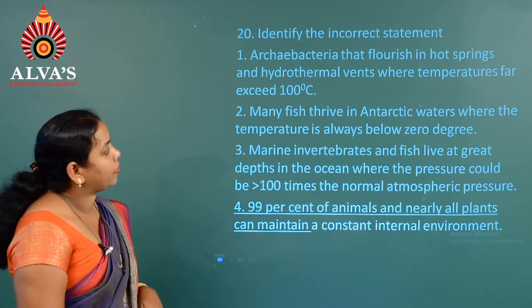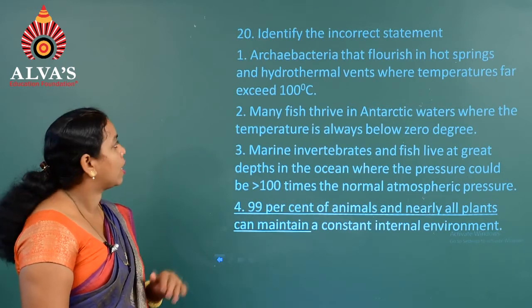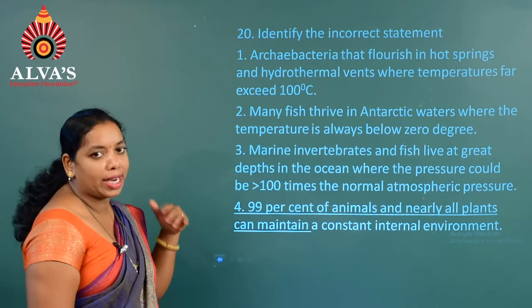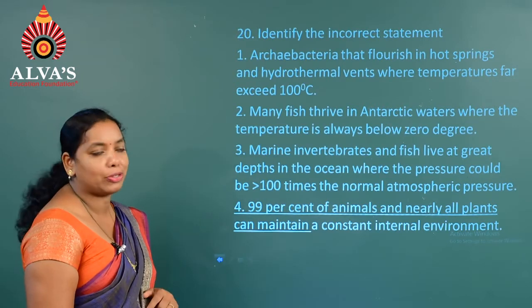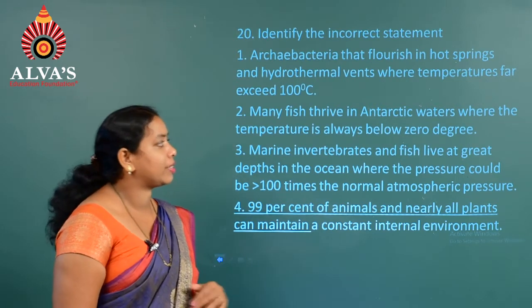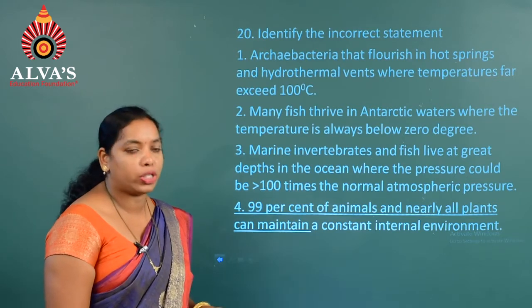The first one, archaebacteria flourish in hot springs and hydrothermal vents where the temperature far exceeds 100 degrees Celsius. And the second one, many fish thrive in Antarctic waters where the temperature is always below 0 degrees.